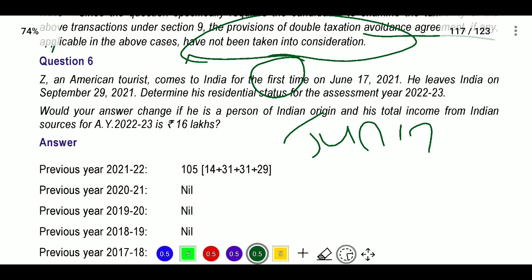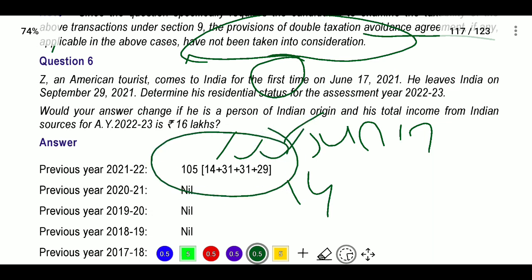For June it is 30 days, no? June means 30 days. So 30 minus 16 becomes 14 days, plus July 31, August 31, September 29. So total 105 days he stayed in India. Now, what would be your answer if he is a person of Indian origin and his total income from Indian source is 16 lakhs?